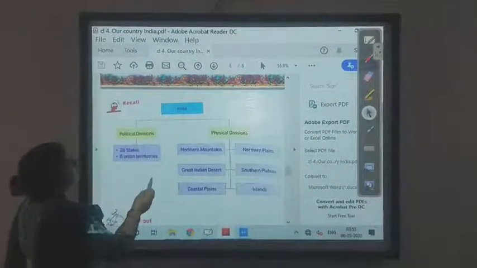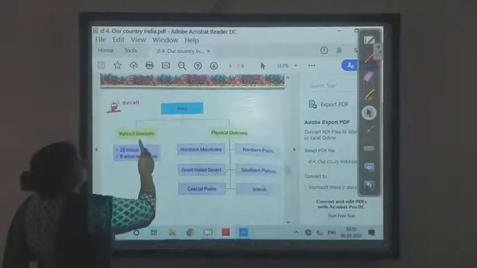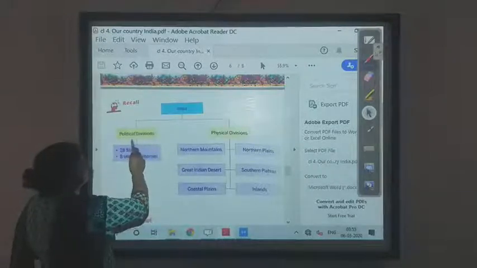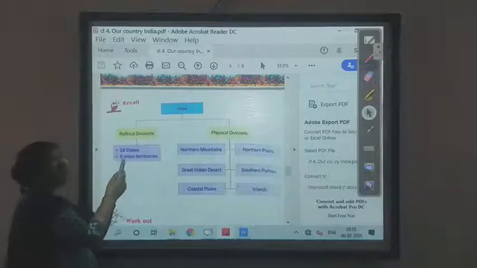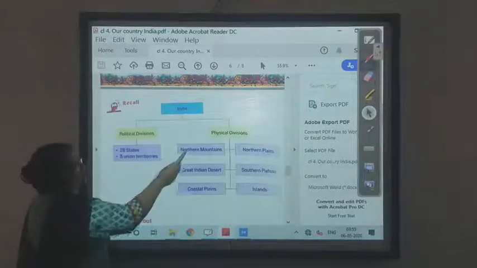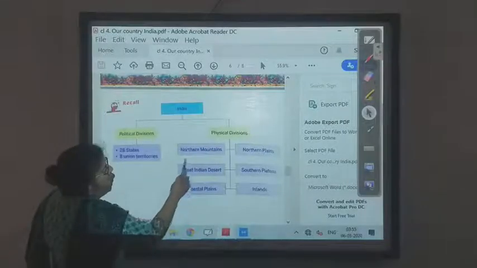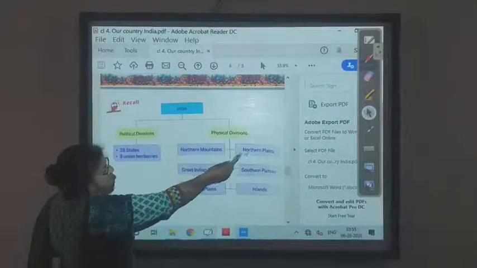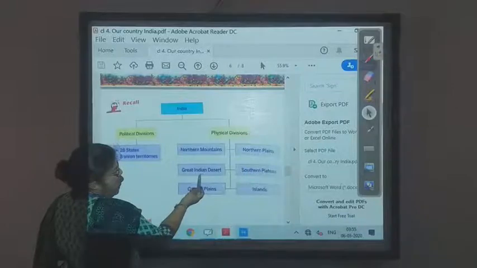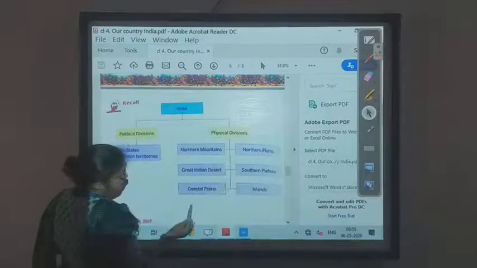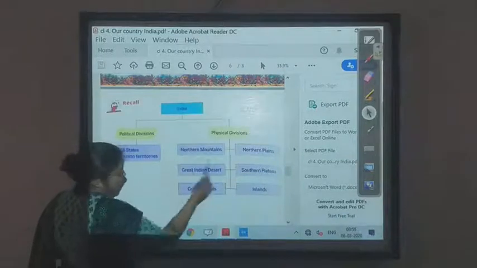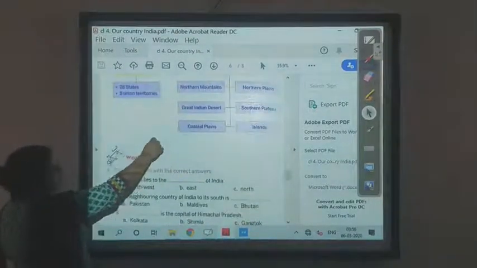This is the flow chart. From India there are two divisions. One is political division and one is physical division. In political divisions what do we get? We get 28 states and 8 union territories. In physical divisions what do we get? We get northern mountains and northern plains, the Great Indian Desert, also known as the Thar Desert, the southern plateau, coastal plains and islands. And then we come to the end of the chapter.